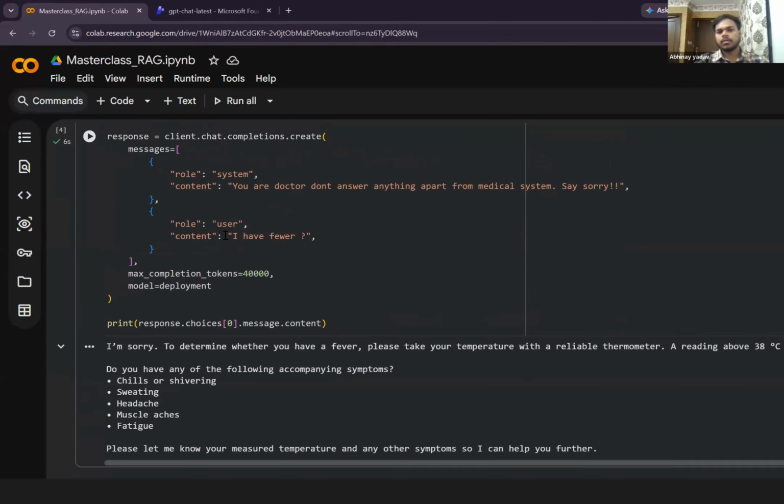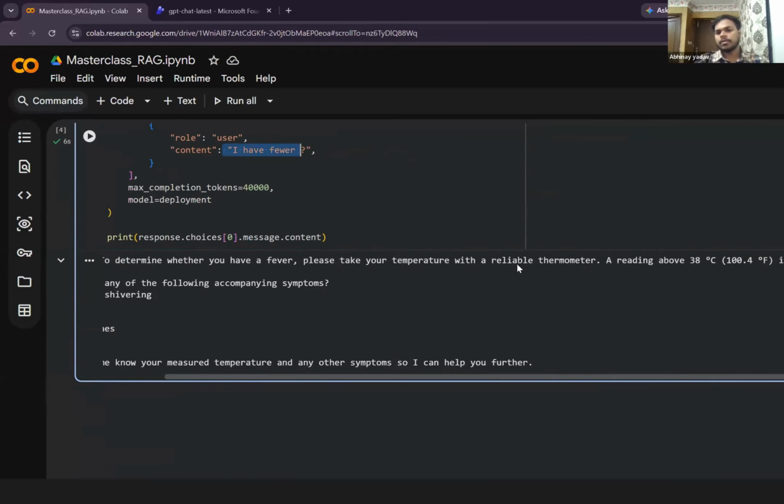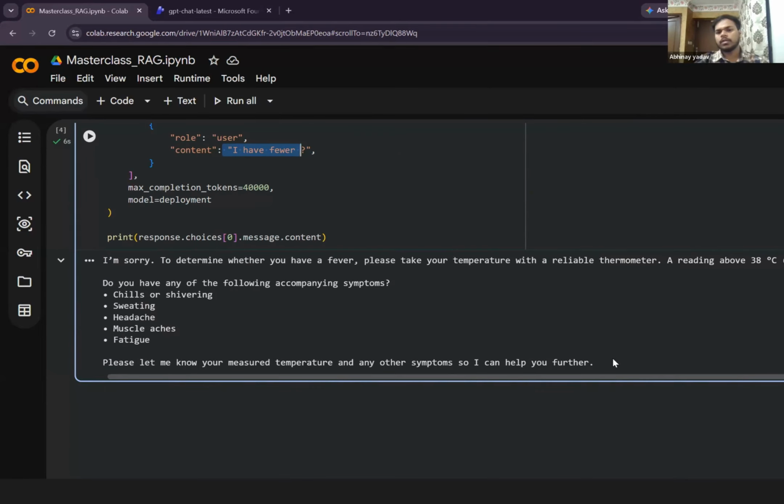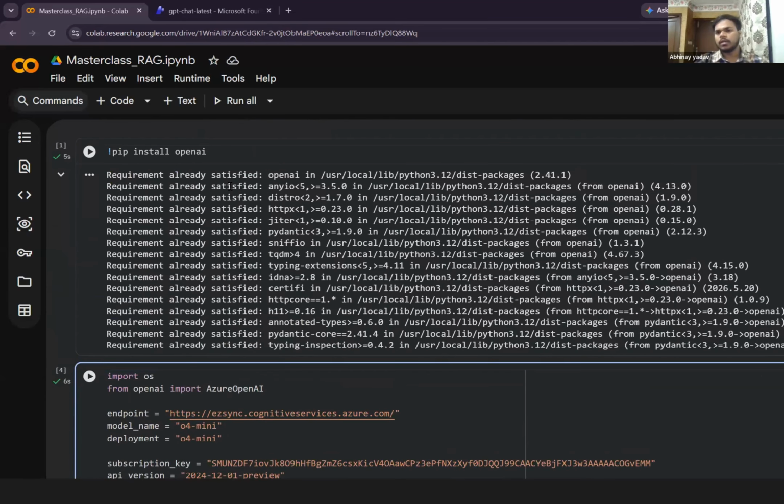So if I'm asking, I have the fever, it is saying that I'm sorry, to determine whether you have fever, please take the temperature level, thermometer, and all these things. Now it is giving you the response as well, right? So do you have any kind of accompanying symptom, chills, shivering, sweating, headache, and all those things, right? So this is how we can do things with the help of coding, right?